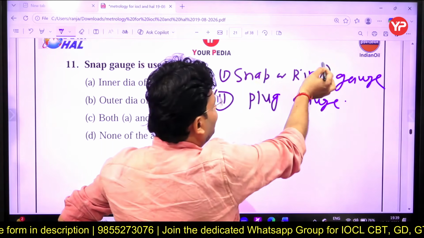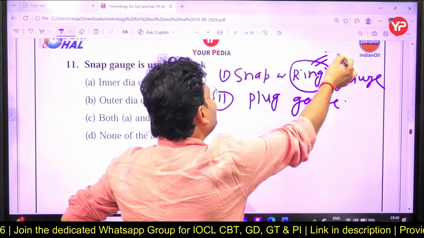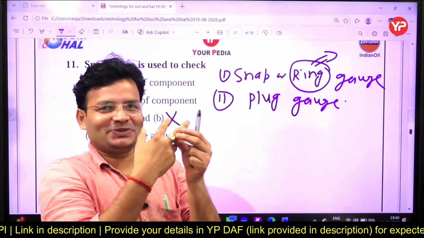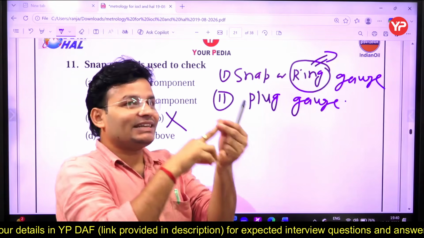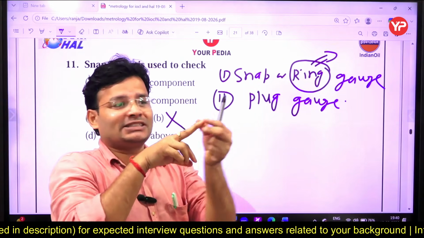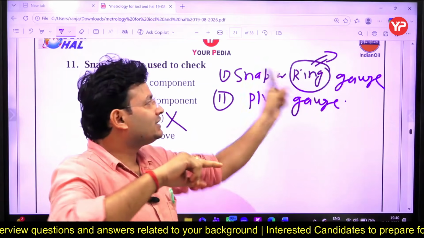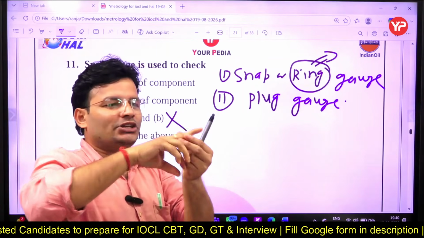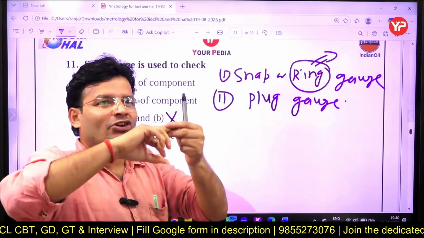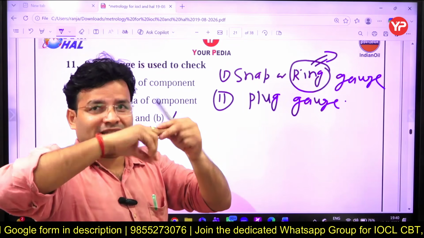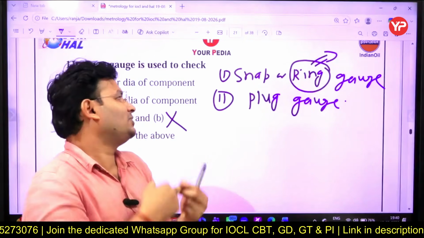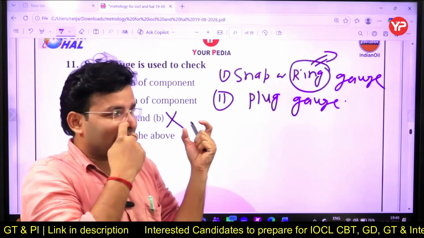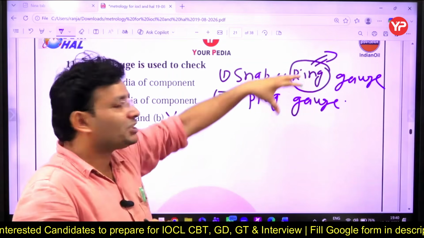Ring आप कब पहनते, शादी होगा, once you get married, in the engagement ceremony, ऐसे आपको रिंग पहनाया जाएगा, राइट. That is ring ना, सो पहनाया जाएगा ना, राइट. सो ये रिंग किस में, फिंगर, a finger like a shaft. शाफ्ट मींस आउटर डायमेंशन डियर. So always keep in mind, snap or ring gauge check the outer dimension, right? Outer, because ring, तो ring तो finger में जाएगा ना, and finger you talk about inner or outer dimension. Finger you talk about outer dimension dear, right? So always keep in mind, snap or ring gauge check, or we can say measure, the dimension of the shaft.